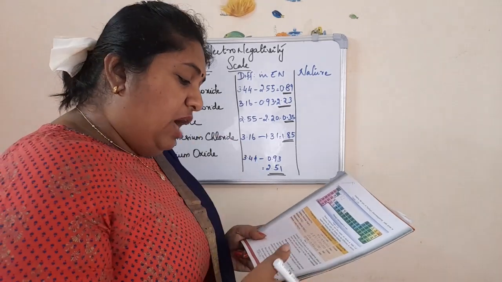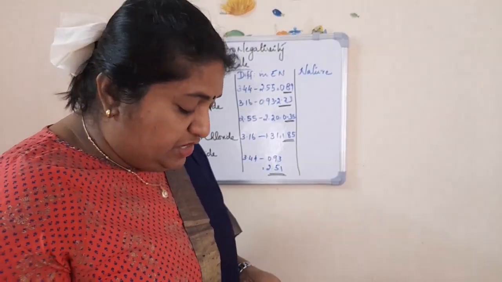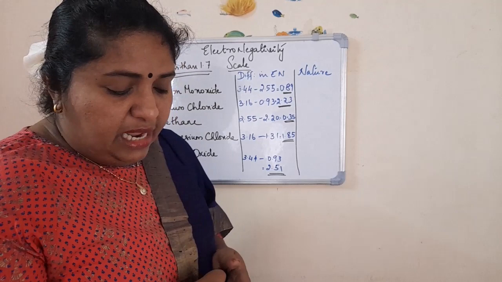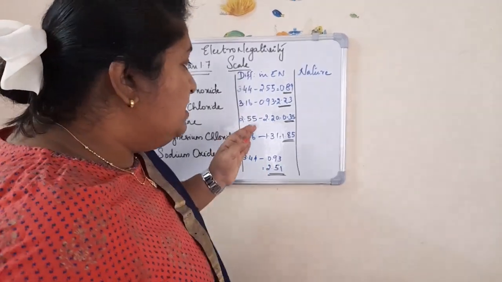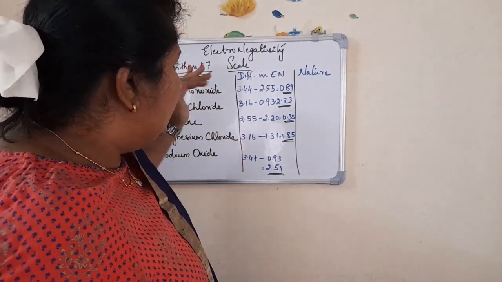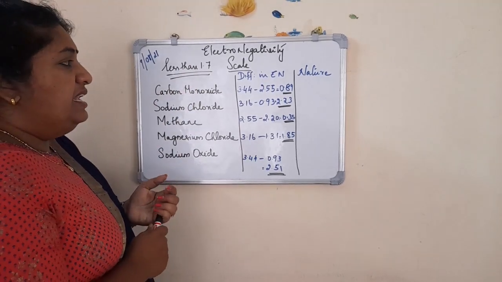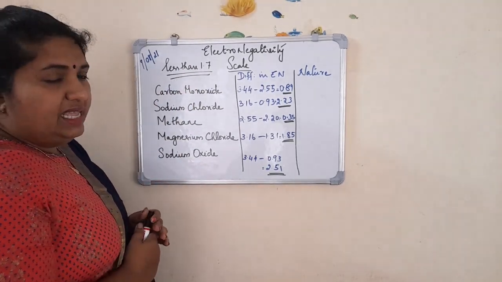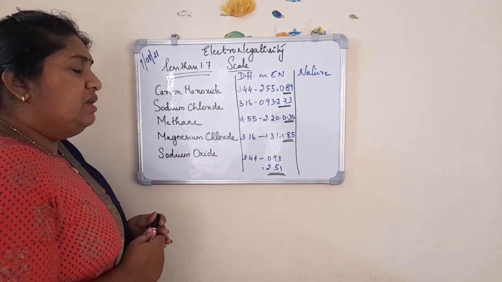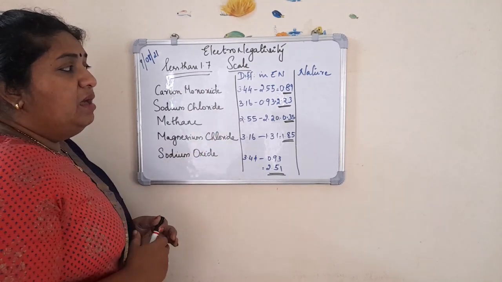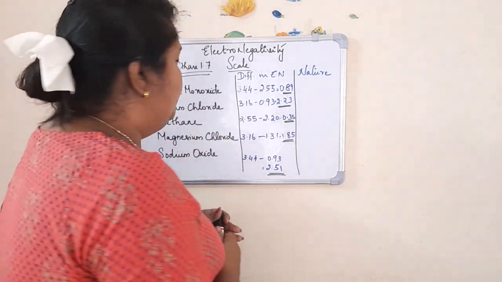That is, if you have found out the electronegativity difference and it is less than 1.7, then it is having covalent character.